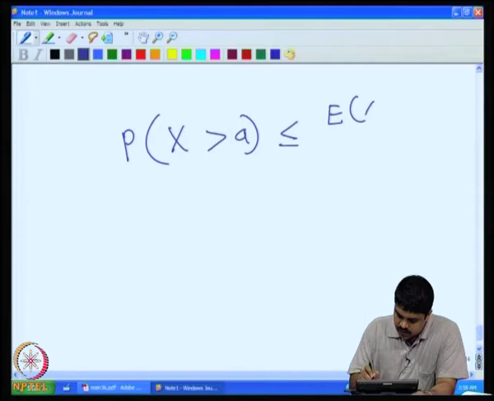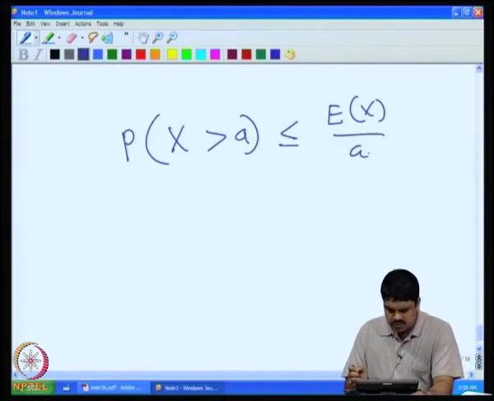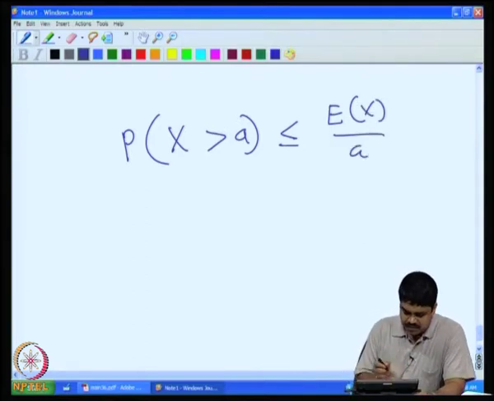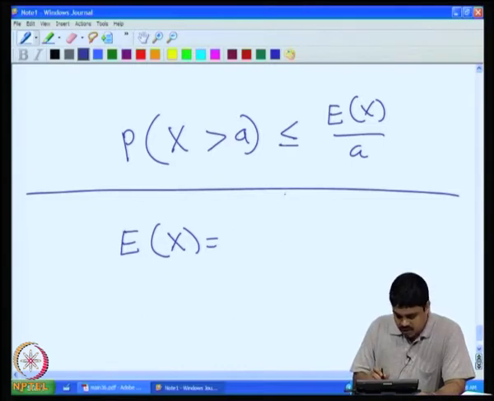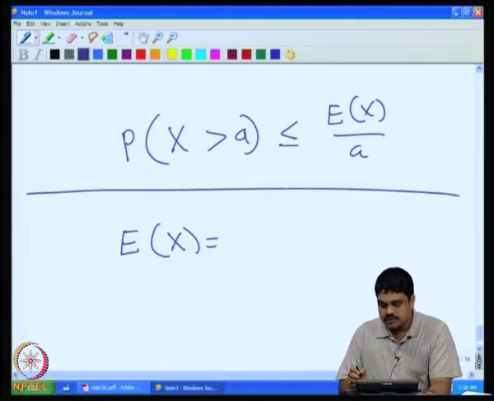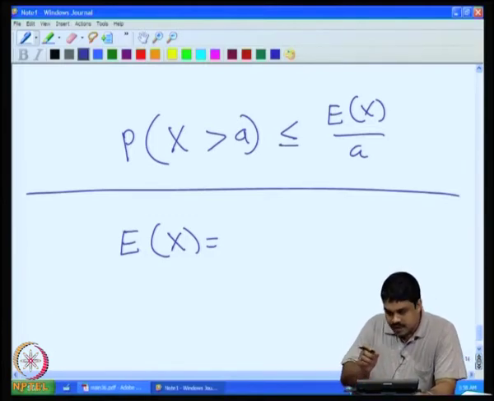The proof of this can be easily seen from the definition of the expectation, because this expectation of x is essentially, when you sum over all possible outcomes, multiplying by the value of the random variable and the probability.